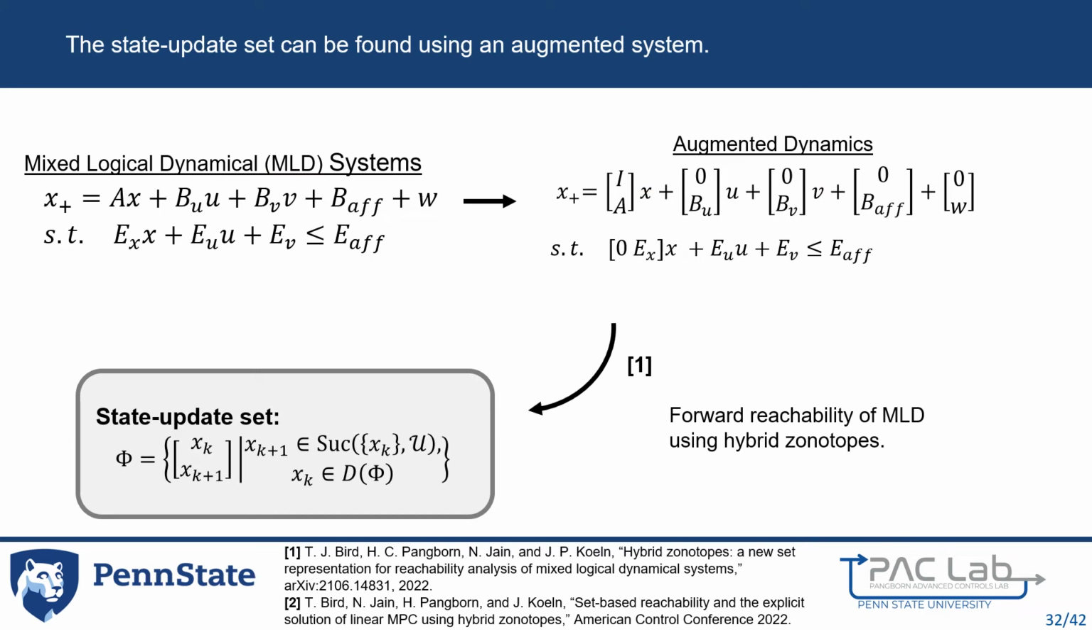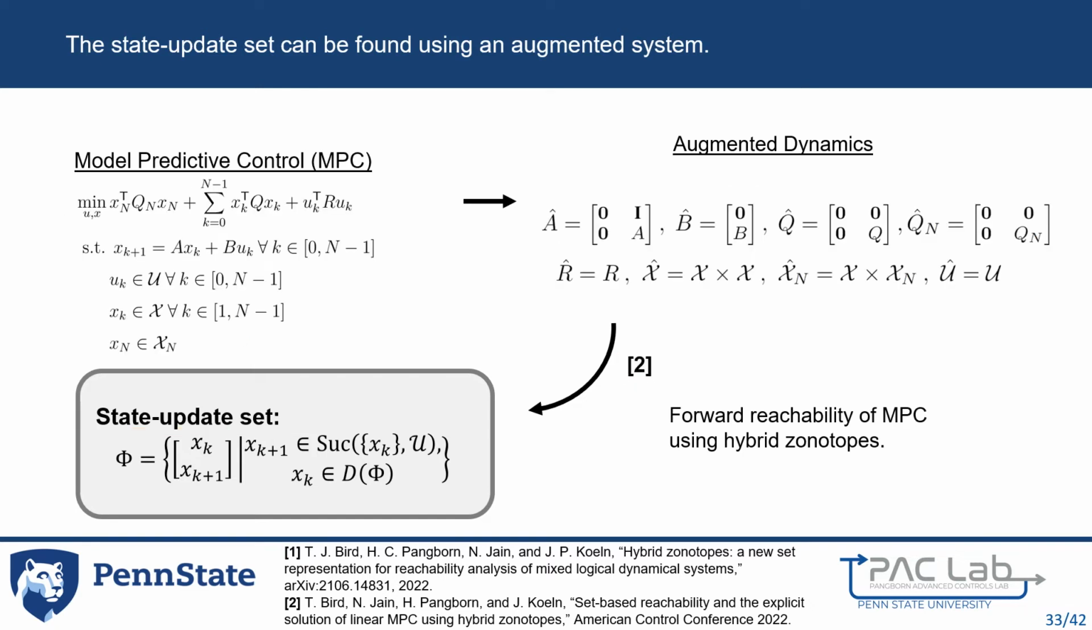We prove that the one-step forward reachable set of the augmented MLD system is the state update set for the MLD system of interest. To calculate the one-step reachable set of the augmented MLD systems, we leverage the previous work of calculating successor sets of MLD systems using hybrid zonotopes.